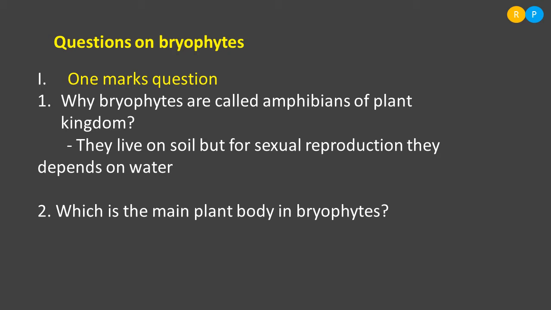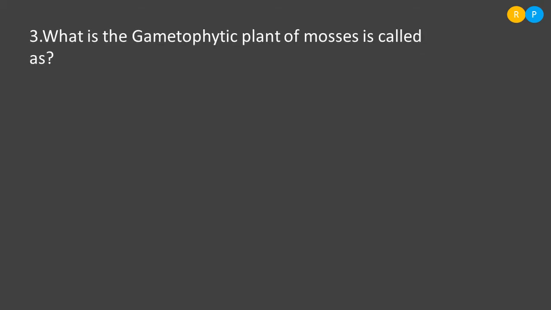And one more reason is that only one set of chromosomes is present in the plant, that is, only n number of chromosomes are present in the plant cells, so they are called gametophytic plants. So the main plant body in the bryophyte is the gametophyte. Understood? Yes. Our next question is, what is the gametophytic plant of mosses called?